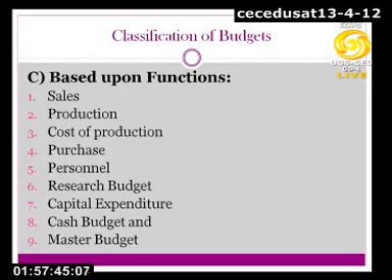And after this, the sixth budget is the research budget, and every organization which is oriented towards research and development in future needs to have a research budget. If you correlate it with the length of the budget, this is basically a long term budget, because R&D activities are always pursued in the long run.